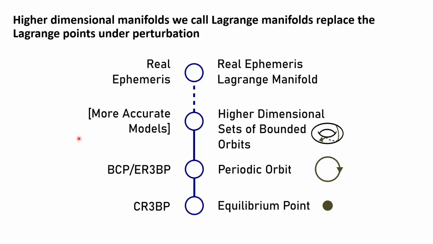We do suspect that there are several classes of Lagrange manifolds, depending on the way that you're altering the circular restricted three-body problem. Under one perturbation, you'd get periodic orbits, but under two or more perturbations with incommensurate periods, you'd get quasi-periodic orbits and higher dimensional sets of bounded orbits. Eventually, it might even be possible to approximate the Lagrange manifold in the real ephemeris. The remainder of this presentation considers the periodic orbit, periodic perturbation case, leaving the quasi-periodic case for future work.